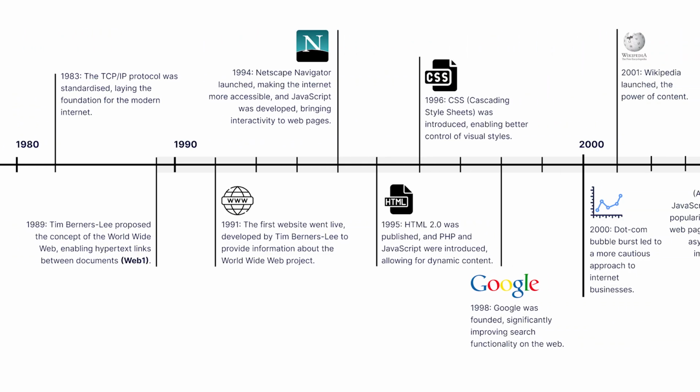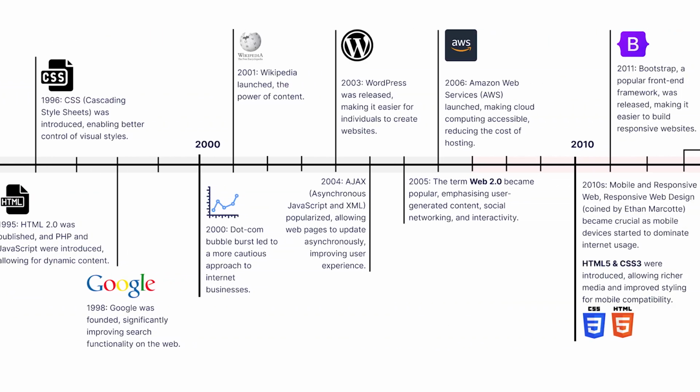The 1990s saw the start of essential technologies that made up Web 1.0. In 1993, the Mosaic browser helped make the web more accessible by adding graphics. In 1994, Netscape Navigator was launched, and JavaScript was developed to make web pages interactive. By 1995, HTML 2.0, PHP, and JavaScript were introduced, allowing for more dynamic content. In 1996, CSS, cascading style sheets, was introduced to give better control over the look of websites. In 1998, Google was founded, completely changing how people searched for information on the web.